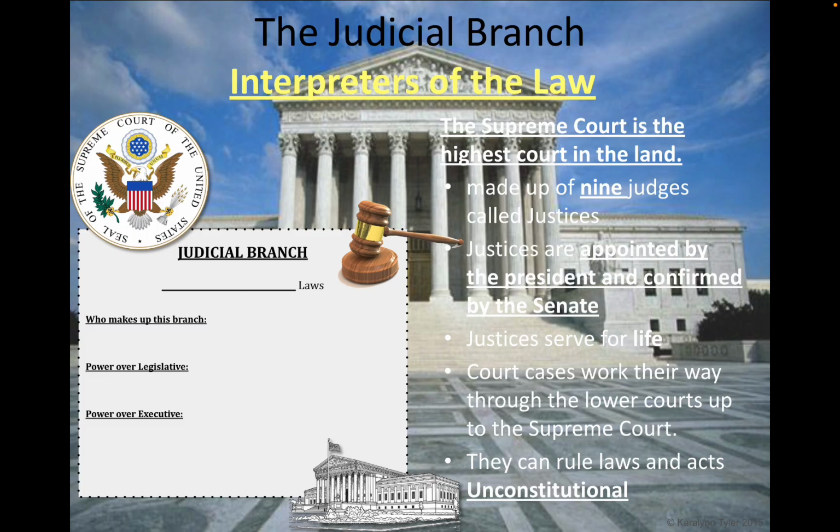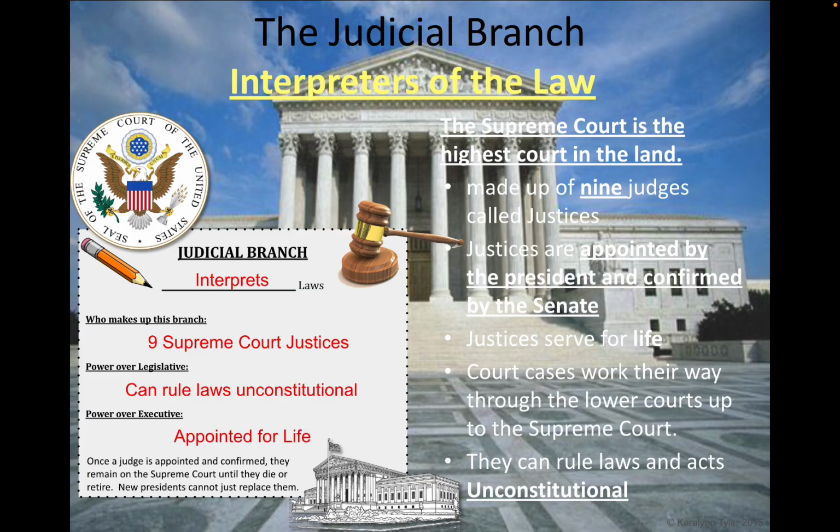So what's the purpose of judicial branch? Interprets laws. Who makes up this branch? 9 Supreme Court justices. Power over legislative. Can rule laws unconstitutional. Power over executive. Appointed for life. Once a judge is appointed and confirmed, they remain on the Supreme Court until they die or retire. New presidents cannot just replace them.